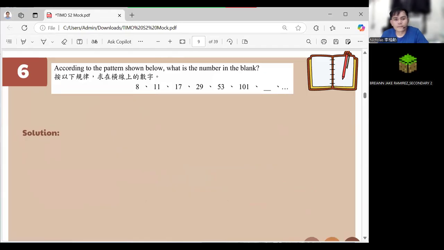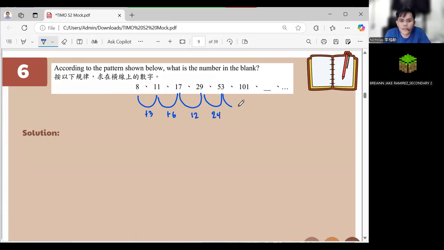Sequence of number. So how did we get from here to here? Increases by 3. Increases by 3, but 11 to 17, that is increasing by 6. So if you observe the pattern in here, it is plus 6. Then it is times 2: 12, 12, okay? 24. Then that one here is 24. Then this one here is 48, okay.